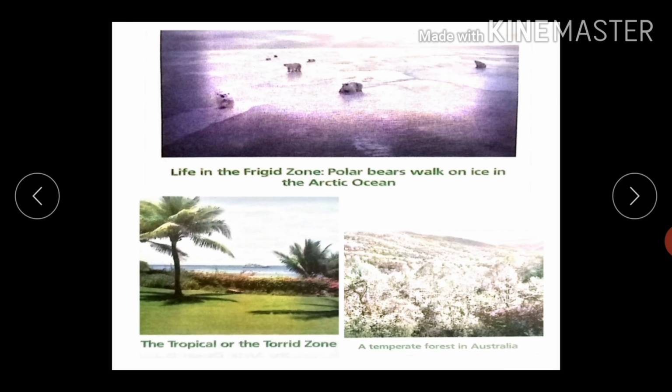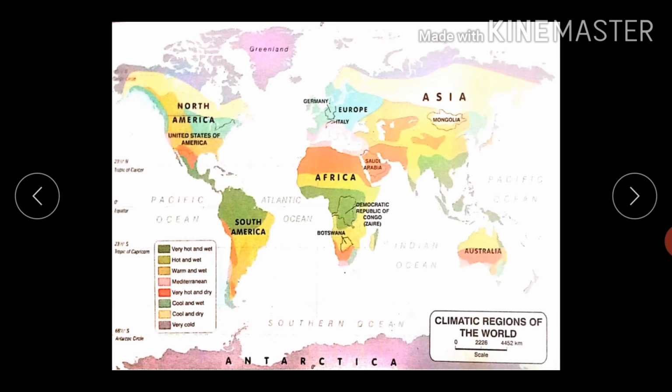Here in this figure you can see how vegetation differs from zone to zone. How each zone is having different vegetation. Here this is the map of the world indicating climate. Hence it is known as the climatic map of the world. Here in this table you can get the symbol or color. It is the index of the map from which you can get the idea about which color is indicating which kind of climate. And here it is the scale.